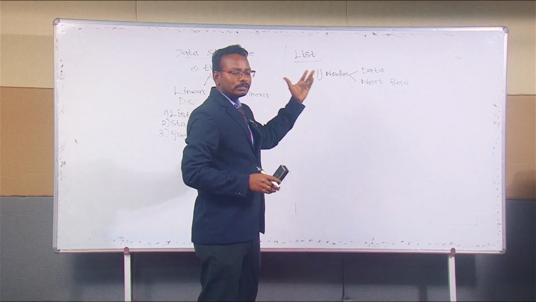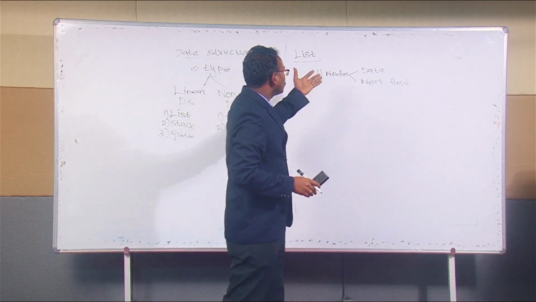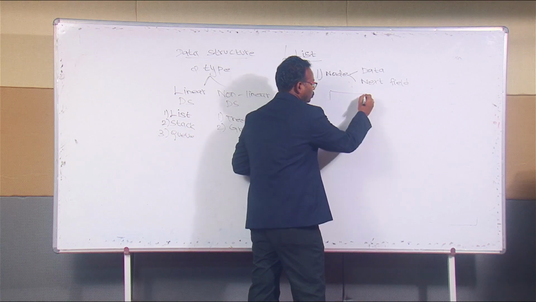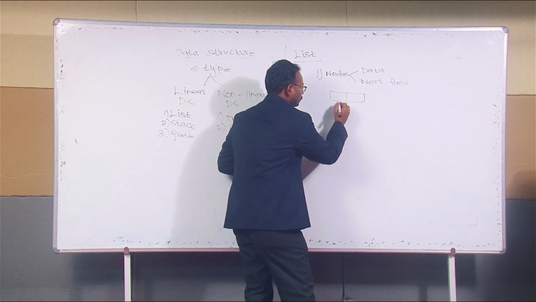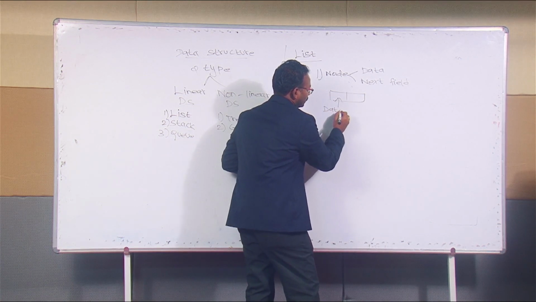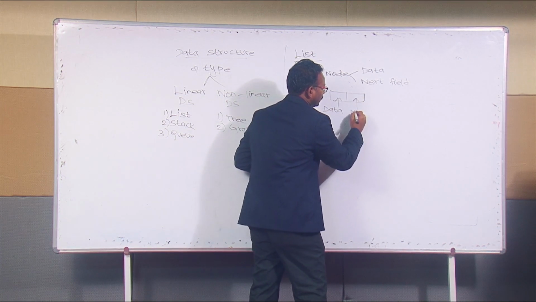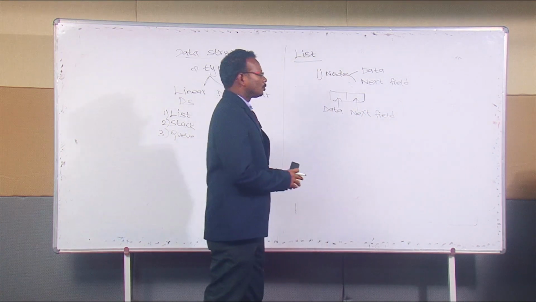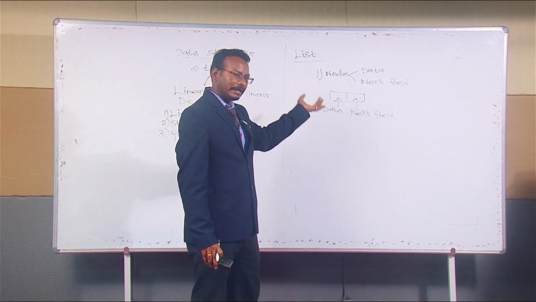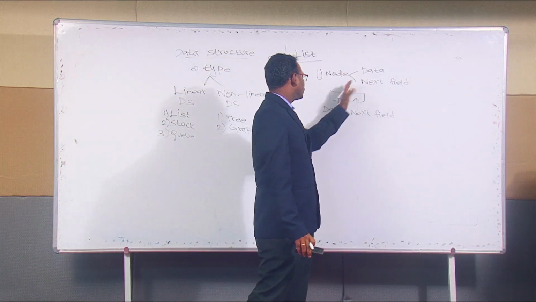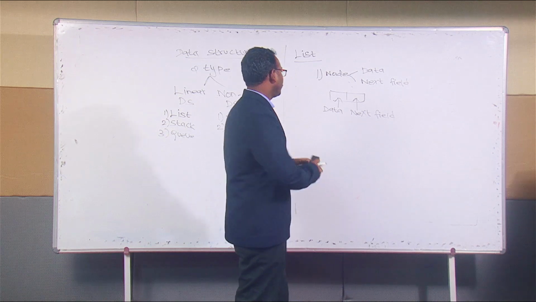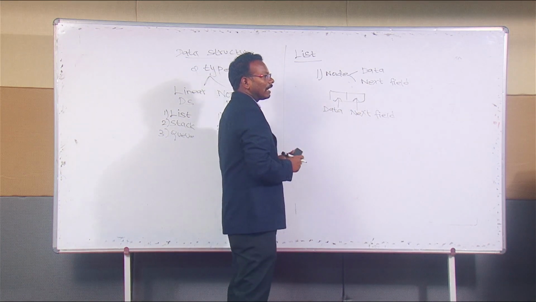What is a node? A node is nothing but a collection of data, represented by two parts: the data and the next field. A node should be in this format: this column represents the data and this column represents the next field. The next field is used to store the address of the next data. This is the node. A collection of nodes is nothing but a list. In that list we have three types.